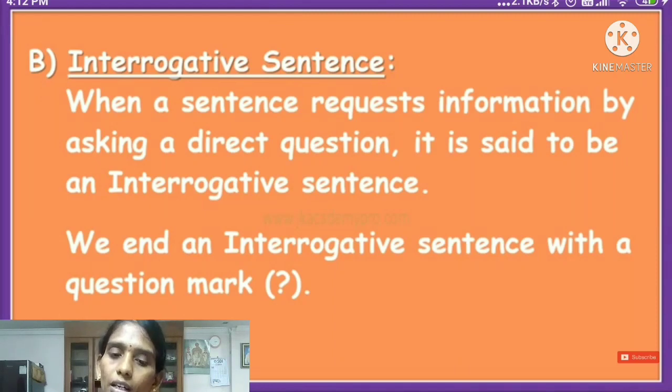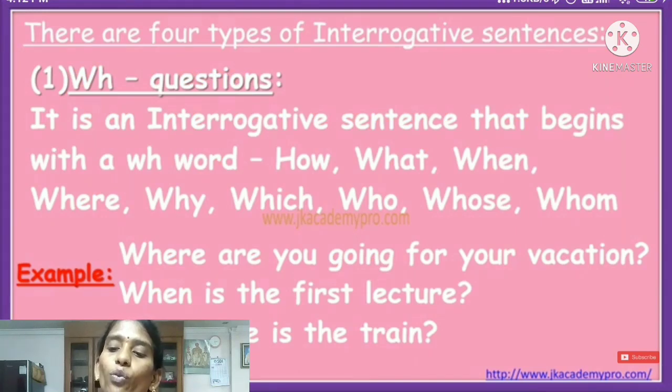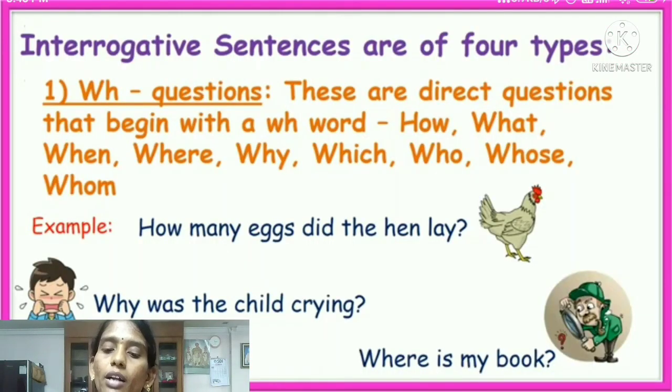Okay, children, once again I will repeat the definition of interrogative sentence. A sentence that asks a question or requests information is called an interrogative sentence. In interrogative sentences, there are 4 types. First one is WH questions. I will explain one by one. You write down: first type of interrogative sentence is WH question. For your convenience, I will show it on the screen.